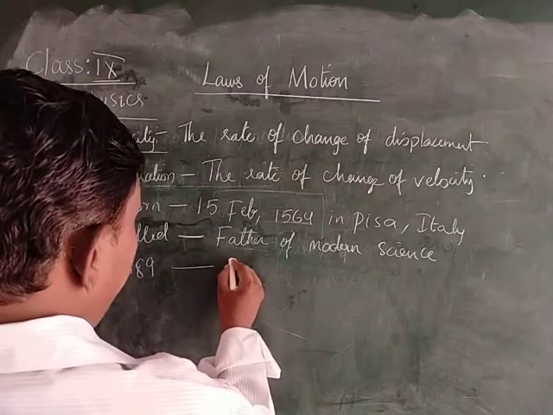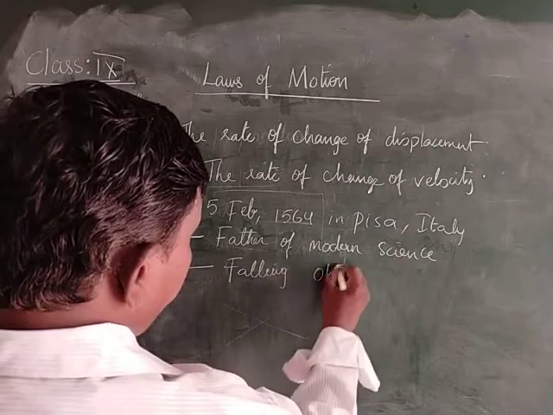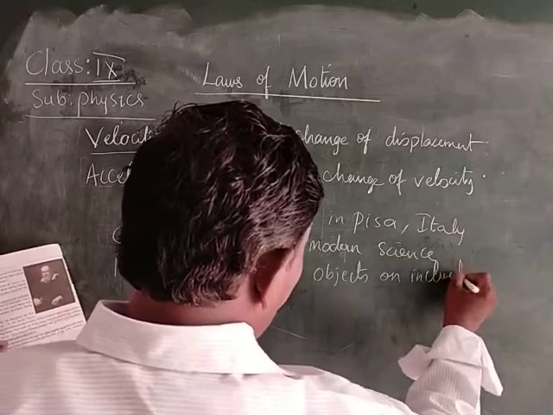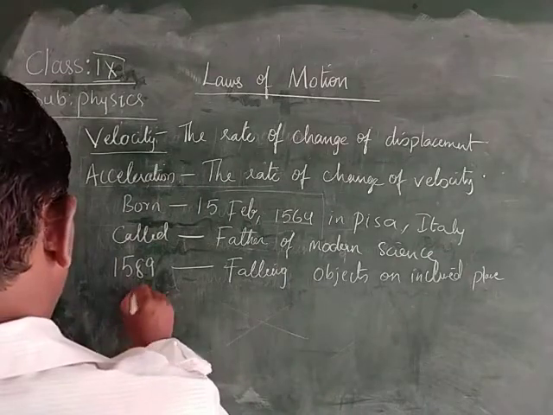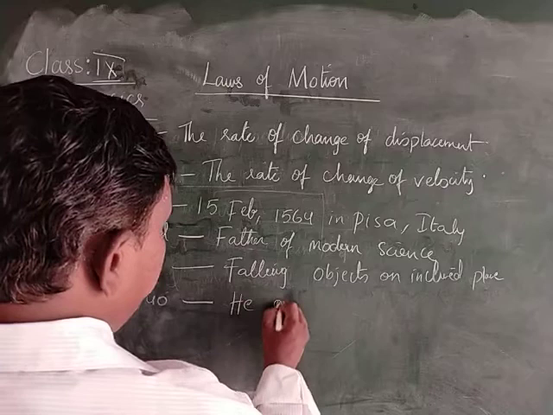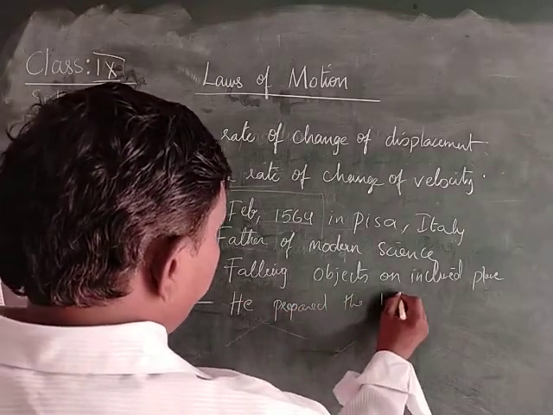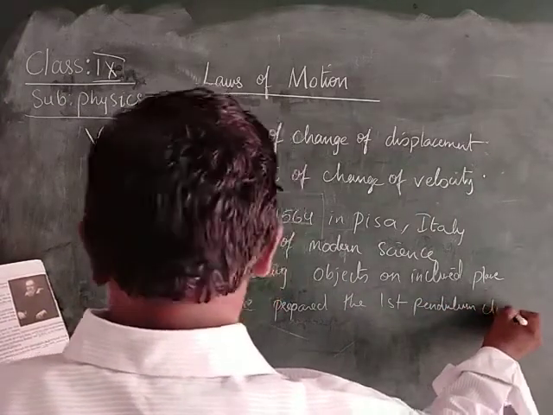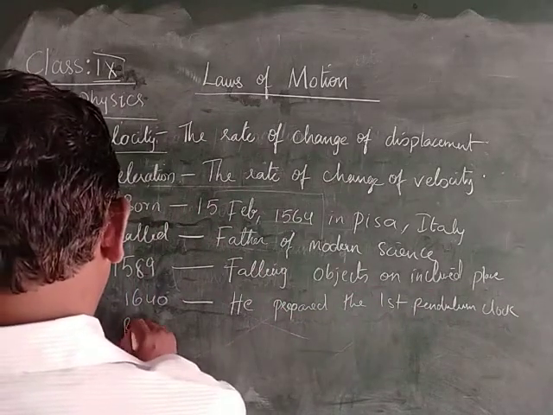And in 1640, he prepared the first pendulum clock.